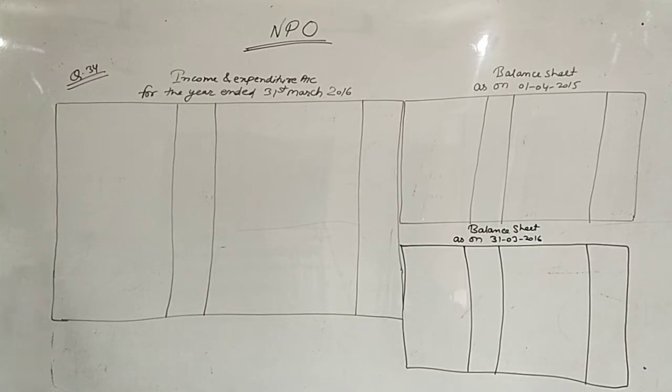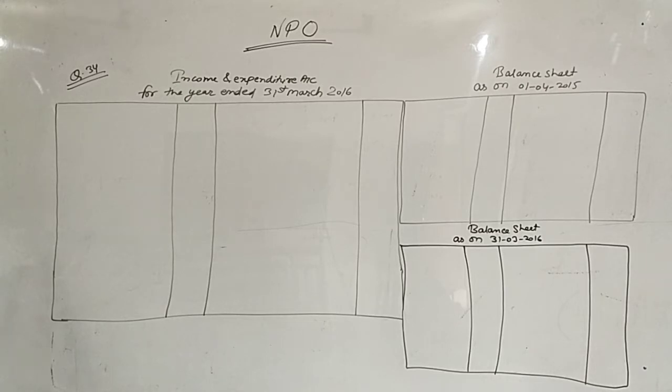Third point, salaries of 1500 for March 16 were not paid until 7th April 2016. This is related to salary. Journey income receivable, this is related to journey income. Charge depreciation on building and mowing machine and 20% on closing balance of furniture and books. You have depreciation on 4 assets: building, mowing machine, furniture and books.